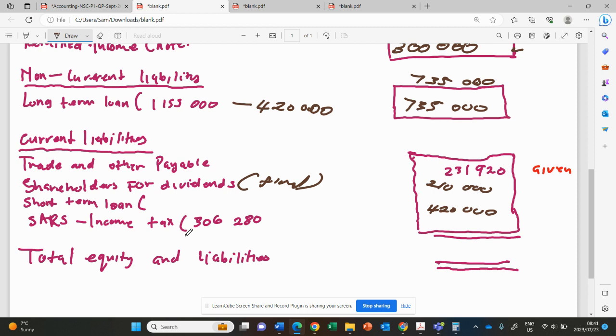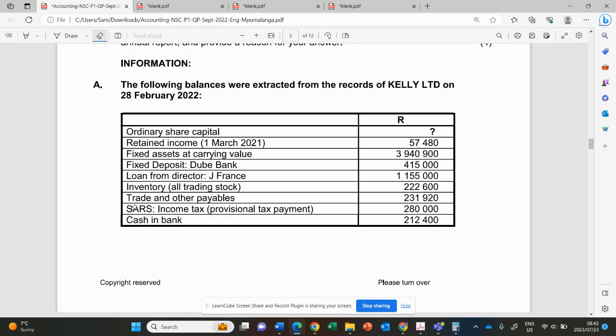SARS income tax. This amount is being given. This is the income tax that was given on the transaction. So we need to minus the provisional tax payment. It was given there in the information. They said the SARS income tax, which is the provisional tax payment, is 280,000.